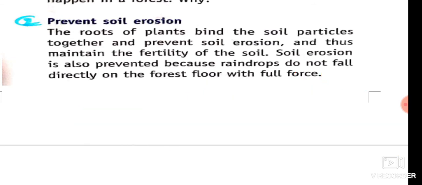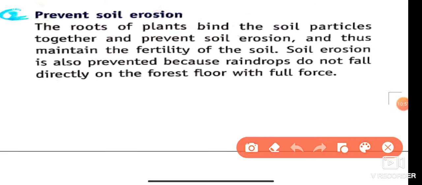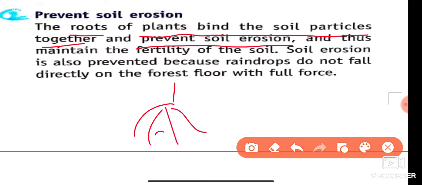The roots of plants bind the soil particles together and prevent soil erosion, because their roots hold the soil particles tightly so they are not eroded or washed away.